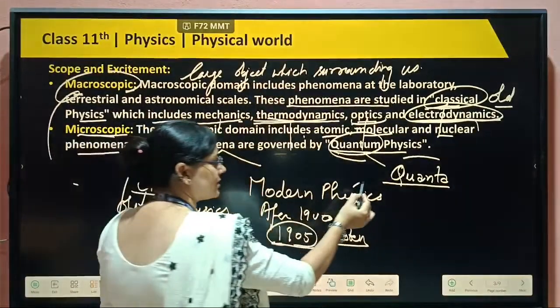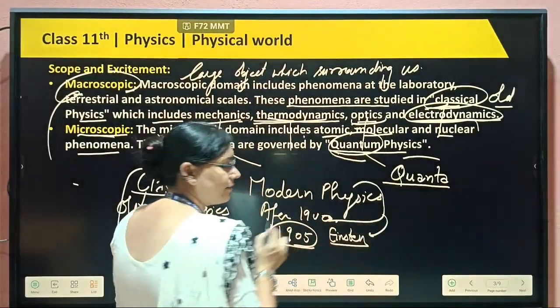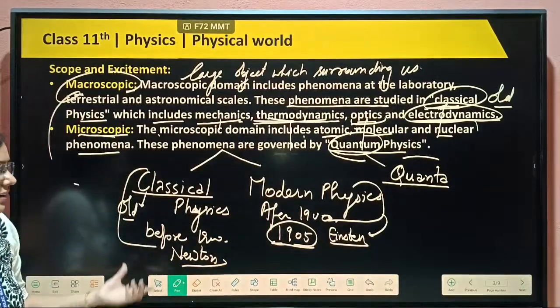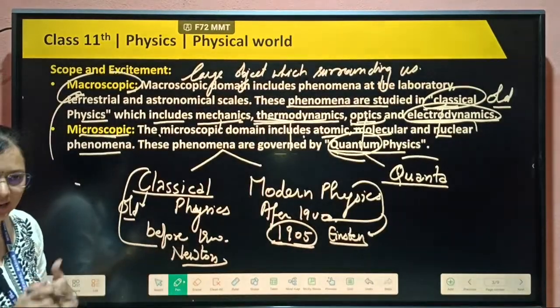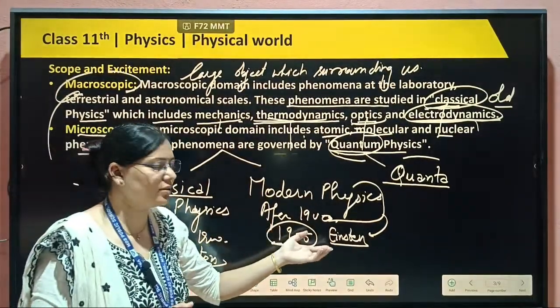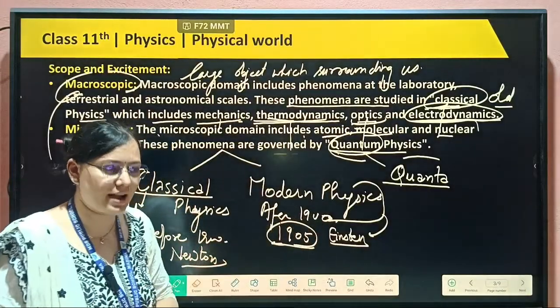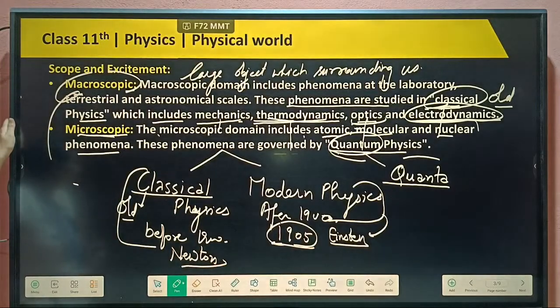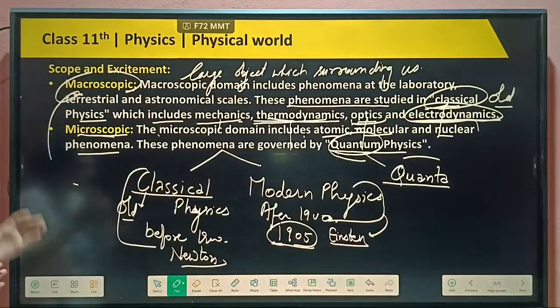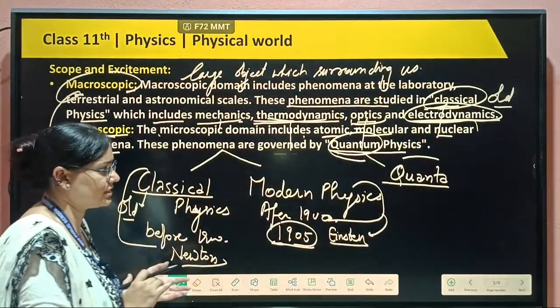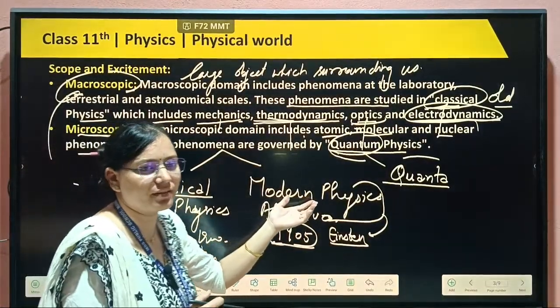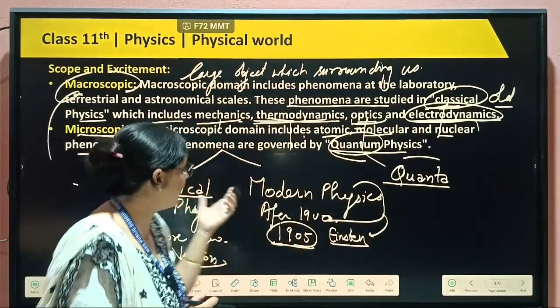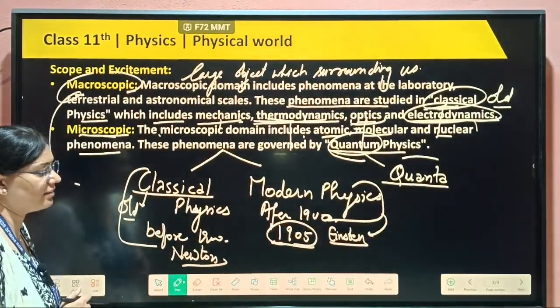So in classical physics, most inventions were by Newton, and in modern physics, most inventions were by Einstein. So the father of classical physics is Newton, and the father of modern physics is Einstein. These are the two scopes of physics in nature. Complete physics is divided into classical physics and modern physics. Modern physics we will read in 12th class, but classical physics we will read in 11th.